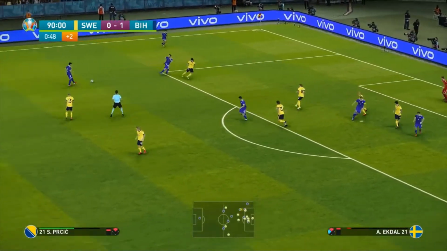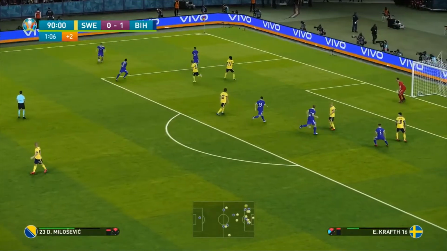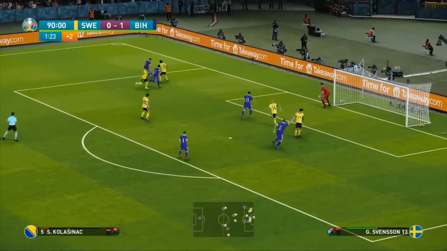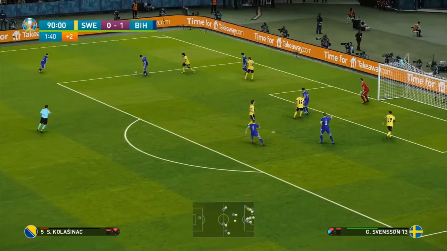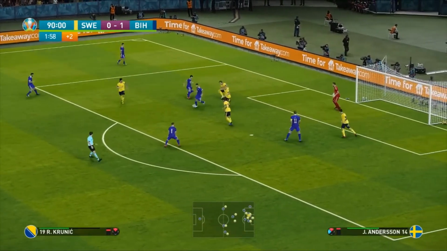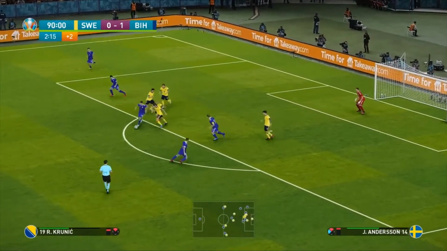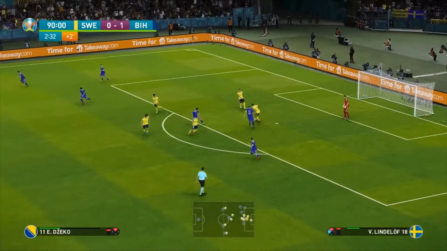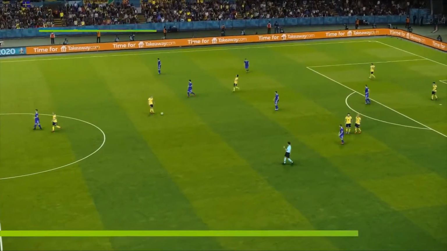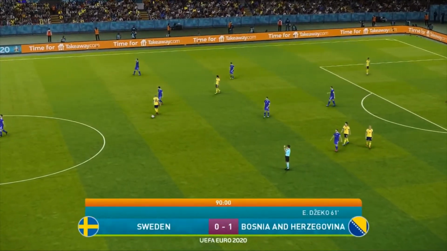Moves to the middle. Back to Prisic. In for Milicevic. Žeko's calling for it. Klasinac holds it. Back to Milicevic again. Klasinac now for Krunic. Takes a touch. They're just holding the ball, wasting time. They don't have to do anything here. Larsson gets the ball, but that is that.